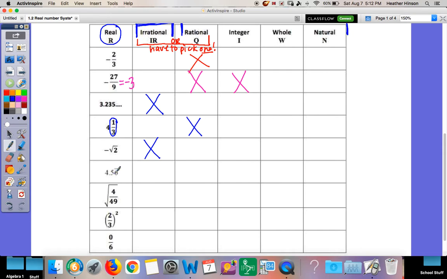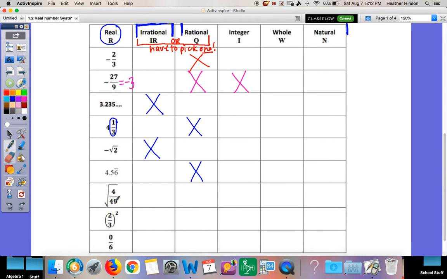Okay, 4.56 with a little line, and that little line means it's repeating. So where do repeating decimals fall? They fall under rational. If it's rational, go down my list. Is it an integer? Remember, integers were positive or negative, but no decimal or fraction. So does this qualify? No, because it has a decimal. It is not an integer. So that's my stop, so I don't have to keep going.